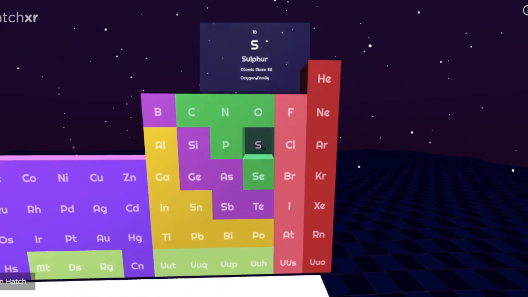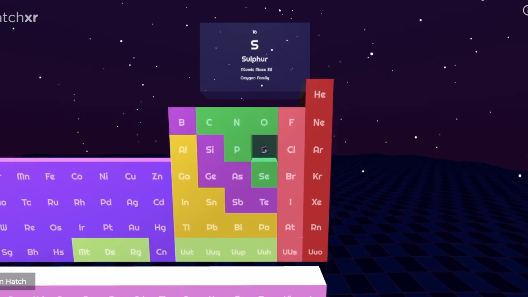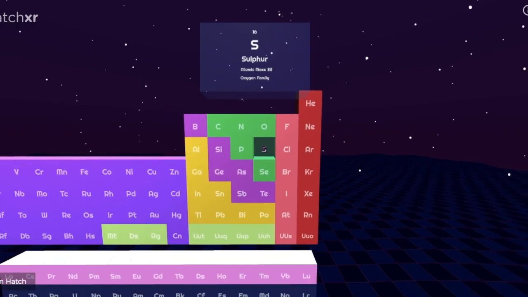Head on to sulfur. Sulfur needs 2 electrons to fulfill its octet. So what it will do is take 2 electrons from someone to fill its octet, making it 18.